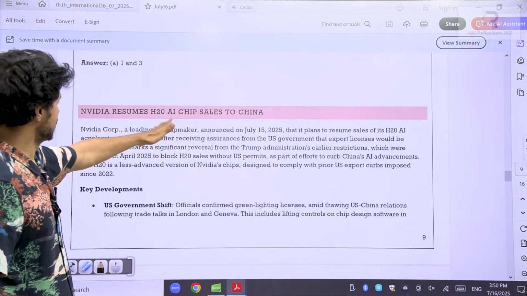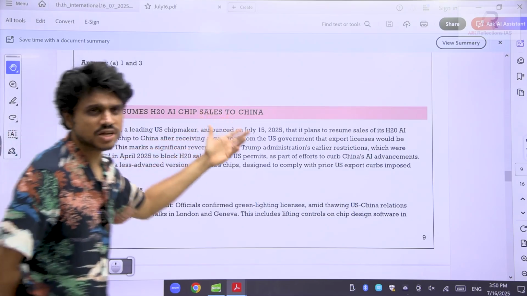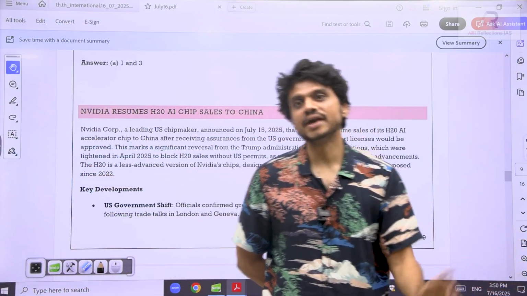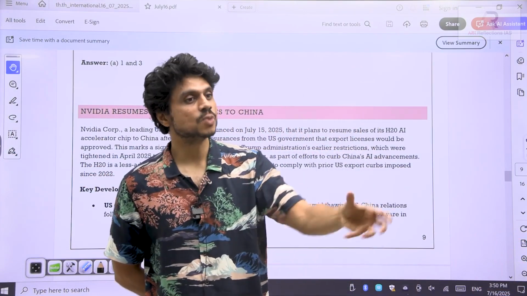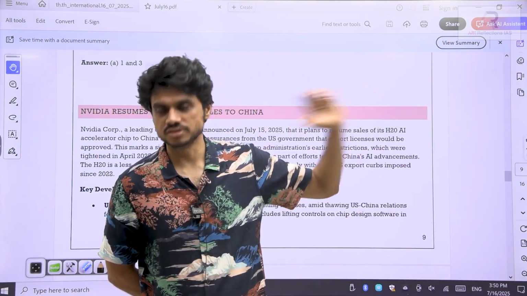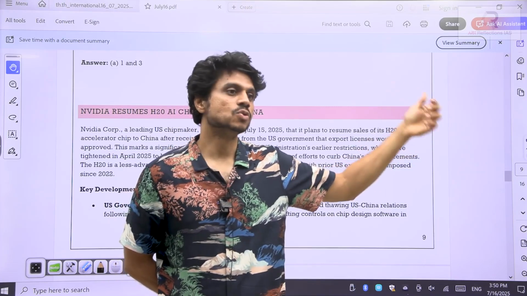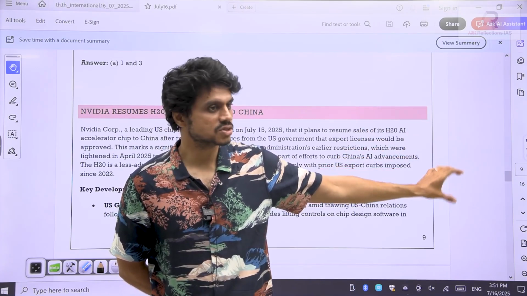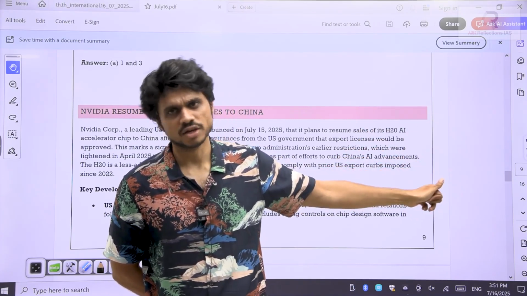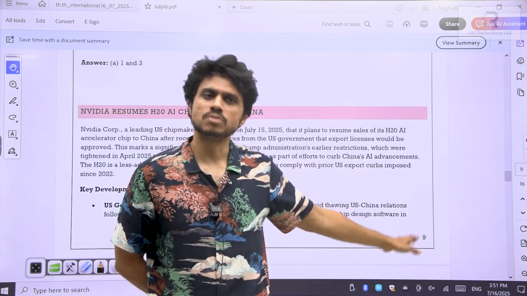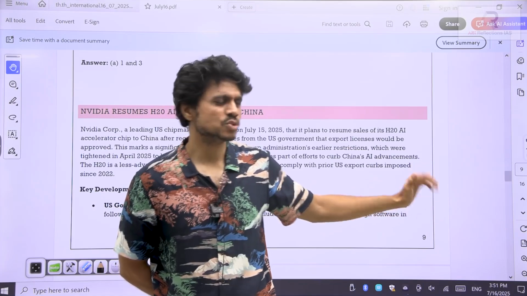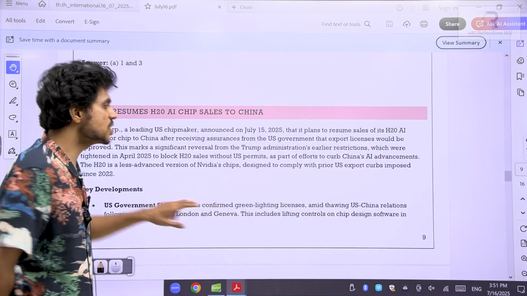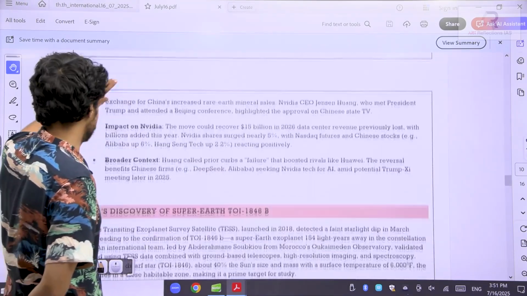NVIDIA resumes chips sale to China. Recently, I told you, through the USA CHIPS Act, they don't want China to become a competitor to the USA. AI is a new revolution, like a new nuclear technology. So they have kept restrictions on the sale of these chips to China. Even on India, it is there. They had totally stopped their sales. Now USA has allowed it again. Some kind of thaw in relationship is happening between China and USA. So you need to just have that clarity.